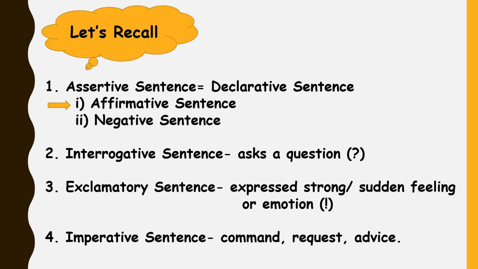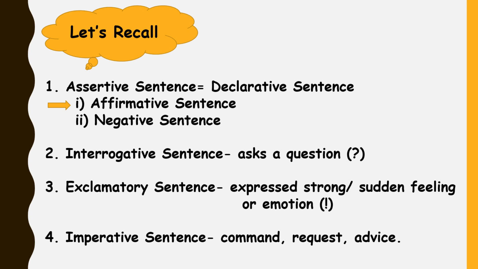The next kind of sentence is an interrogative sentence. This kind of sentence asks a question. It always ends with a question mark. Then we have exclamatory sentence. This kind of sentence expresses a strong or sudden feeling or emotion.